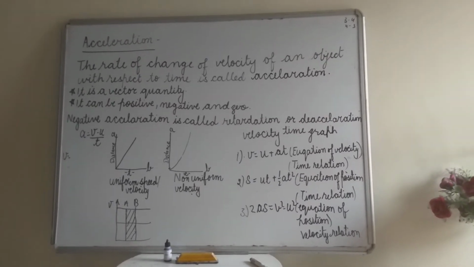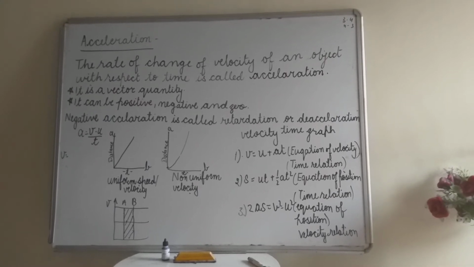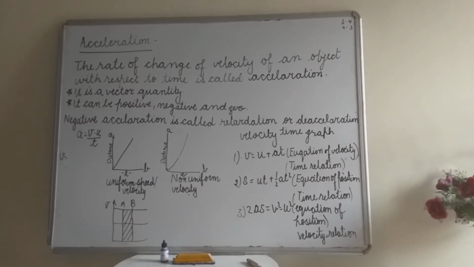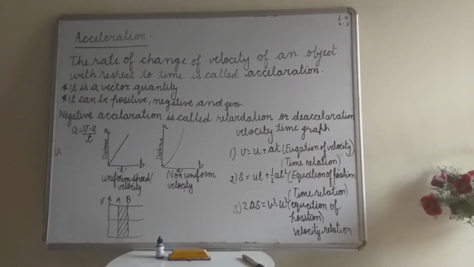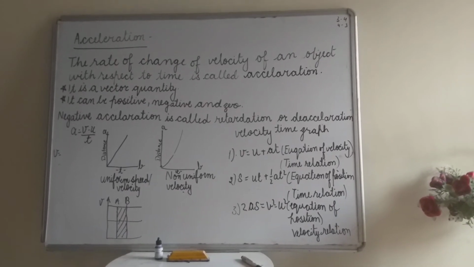And how can it be 0? If v is equal to u, the initial velocity is equal to the final velocity, then the acceleration can be 0.